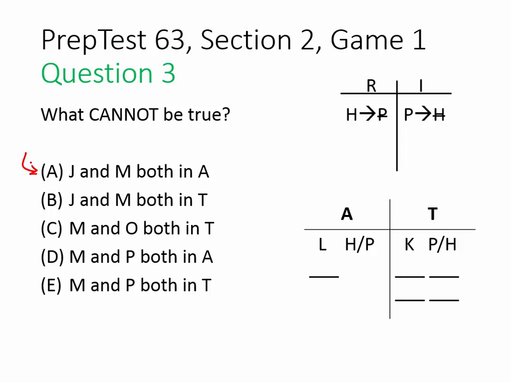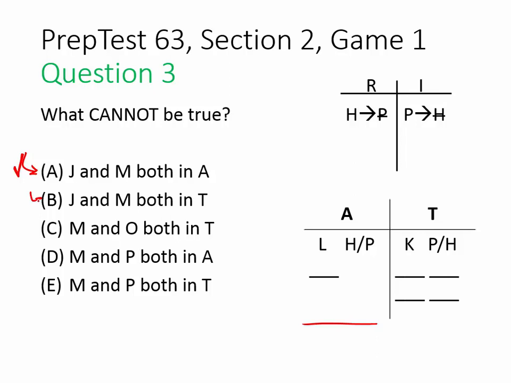So answer choice A, J and M both in the appellate court. And if you look at our master diagram here, it's obvious that there is not space to place both J and M in the appellate court. So this one's already looking pretty good. We got lucky there. But let's really quickly check the other ones just to be sure.